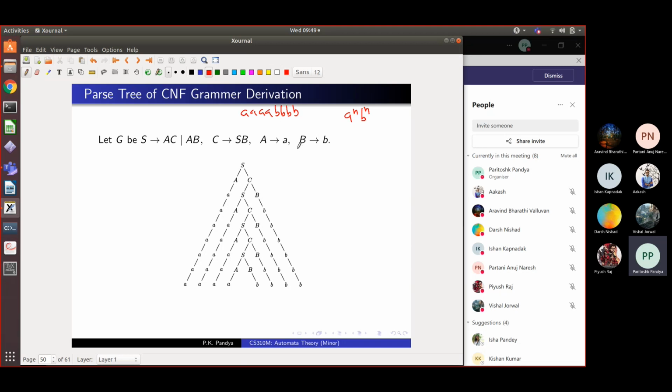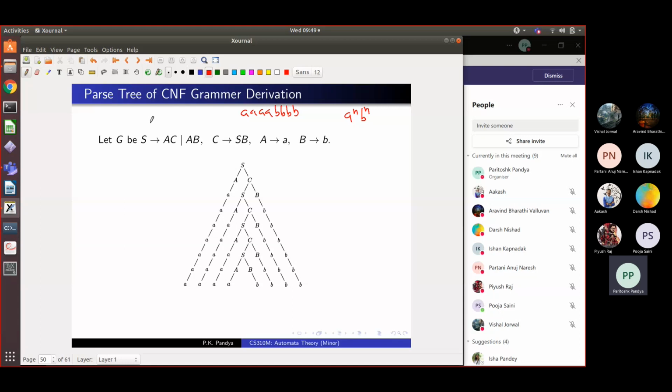Okay, we had a very simple grammar, and to convert it into Chomsky normal form, we had to introduce this extra C and these extra non-terminals AB. So far so good, right? Now what we have here is a parse tree for this word which is derived from it. So how is this parse tree built? You start with the start symbol S, and S can be rewritten as AC. Agreed? You're with me? So what I do is S I rewrite as AC, and so this was my level 0,